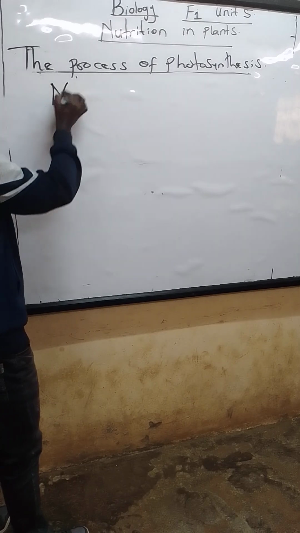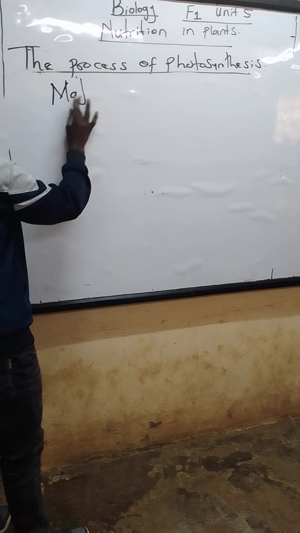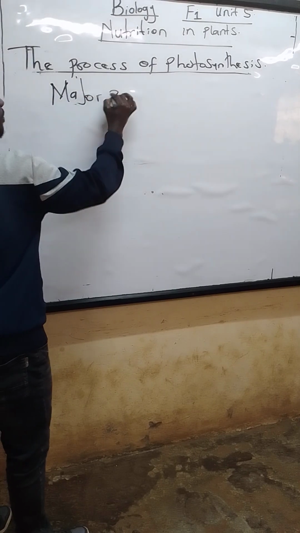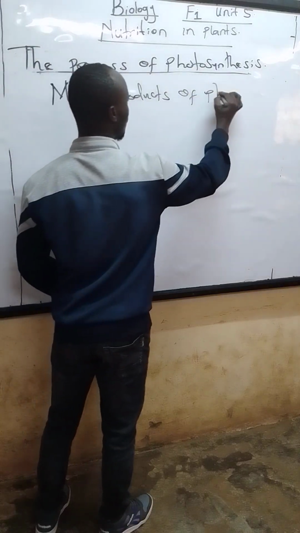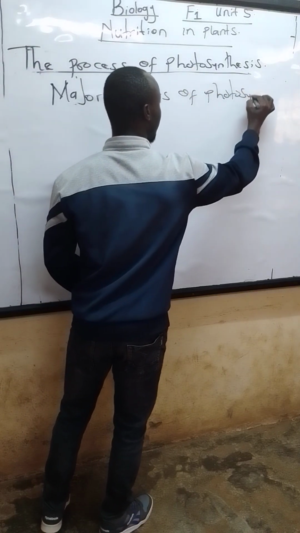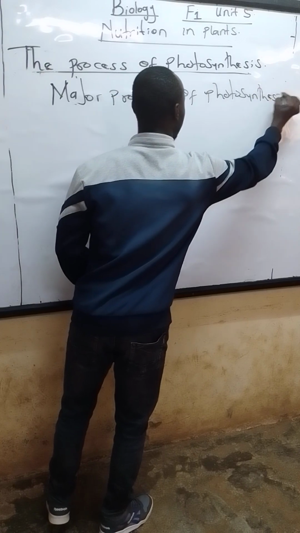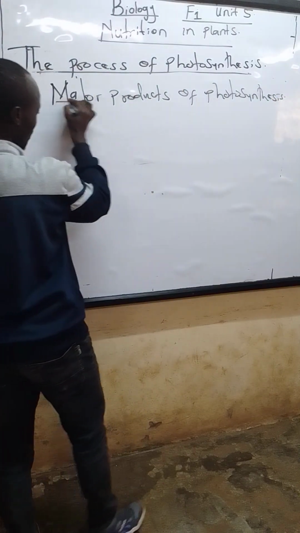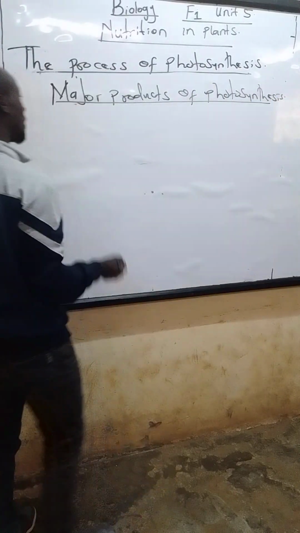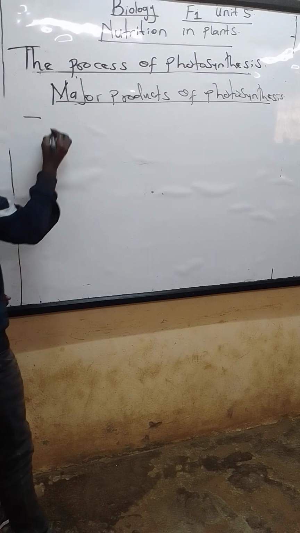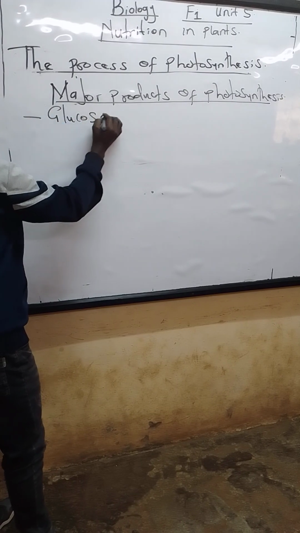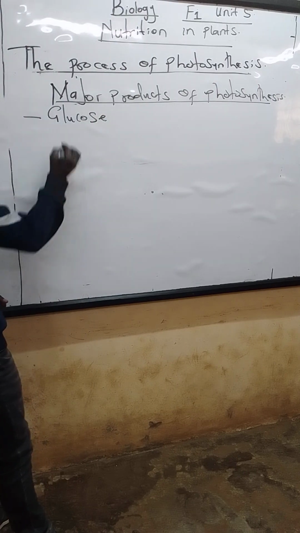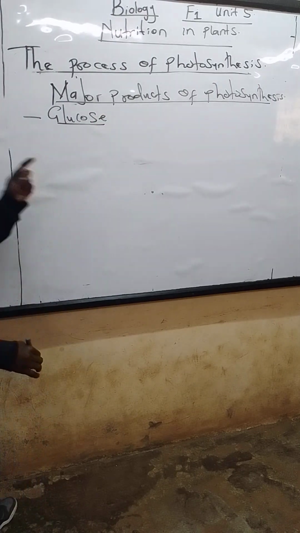Major products of photosynthesis. What is the main product of the process of photosynthesis? What do plants produce? The major product of photosynthesis here is glucose. Glucose is our main product.